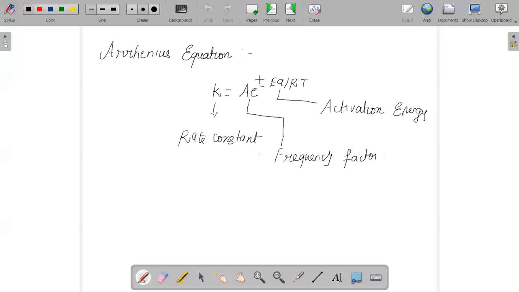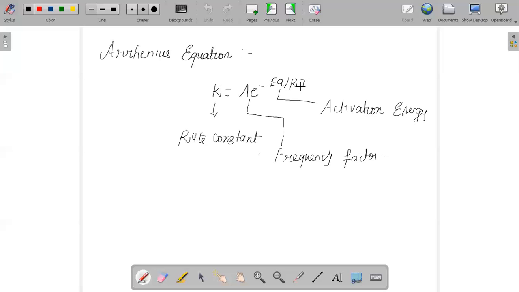We call that the Arrhenius equation. And yes, the formula is k equals A e to the power of minus Ea by RT. Here k is your rate constant, A is the frequency factor, Ea is the activation energy, and of course R is the gas constant, and T is temperature, and it should be in Kelvin.